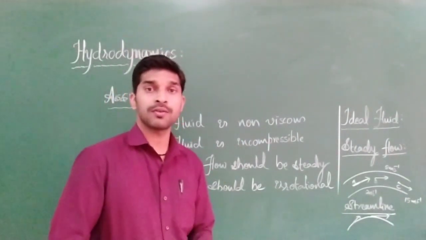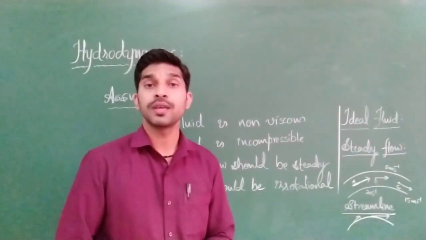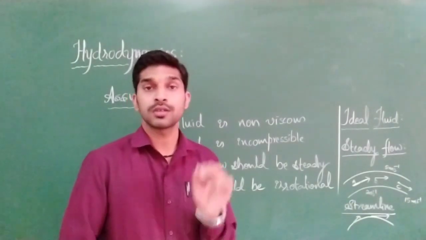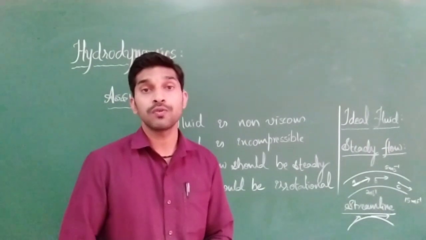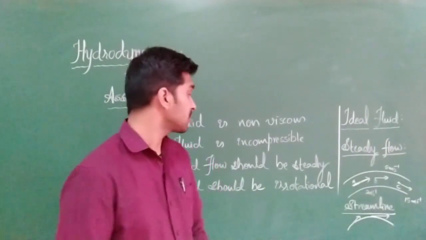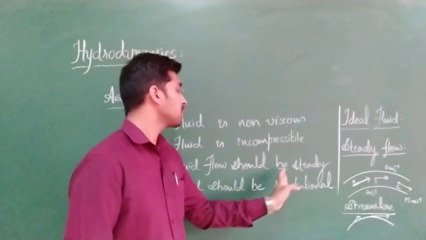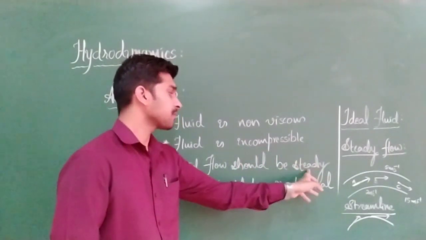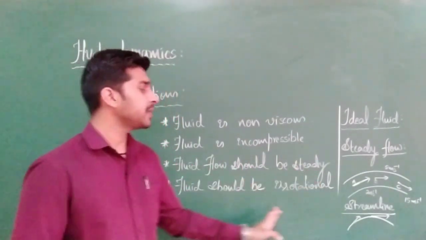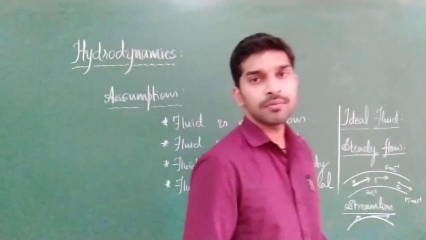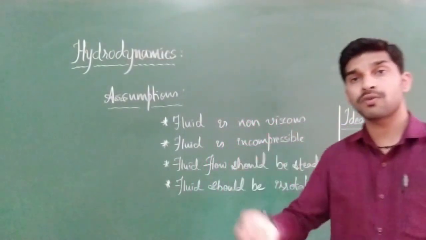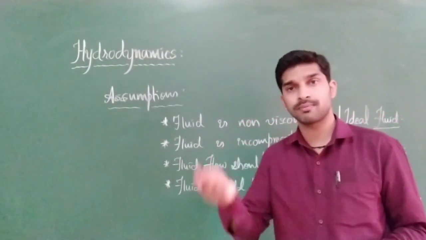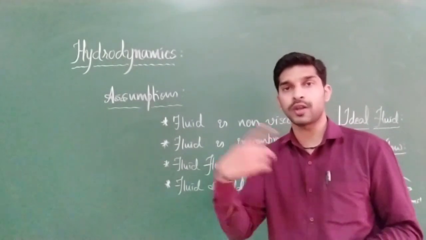Steady flow is nothing but the velocity value being constant. That means the fluid should flow with constant velocity. That is nothing but steady fluid flow. Next, the fluid should be irrotational, as the name suggests: the fluid should not flow in a circular manner. It should not rotate.